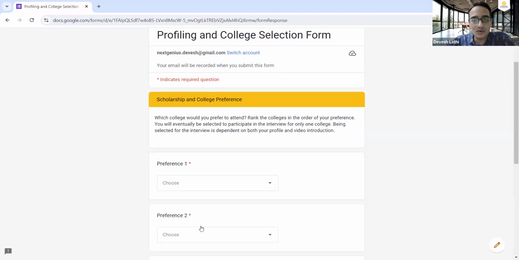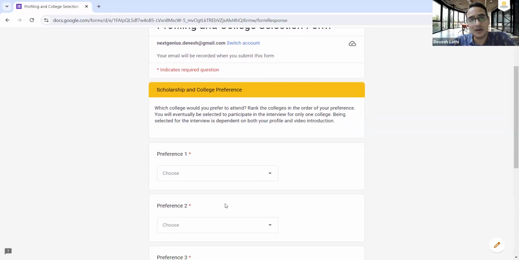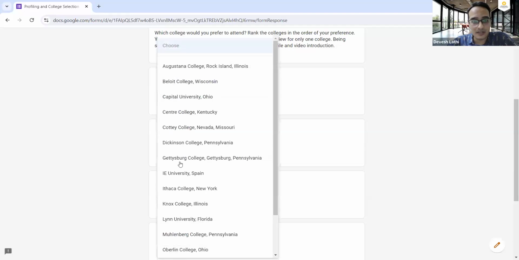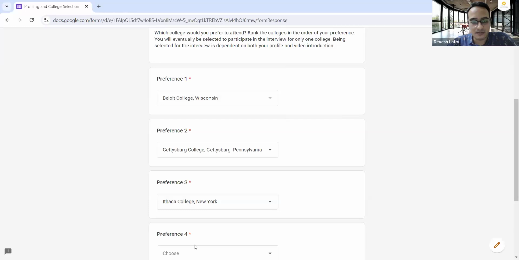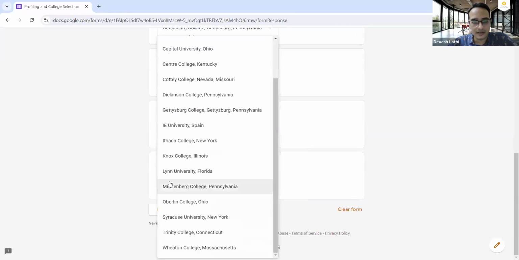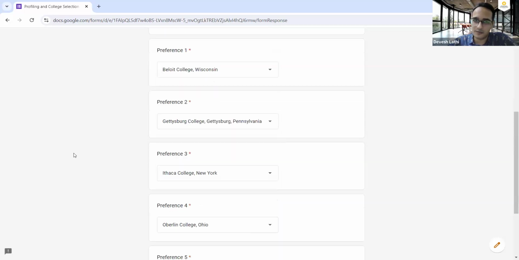Now, I want to go to a small liberal arts college, and I know I want to study data science. So I will select the colleges as per that. Beloit is my number 1 choice. Gettysburg is my number 2 choice. Ithaca College is my number 3 choice. Oberlin is my number 4. And Wheaton is my number 5.